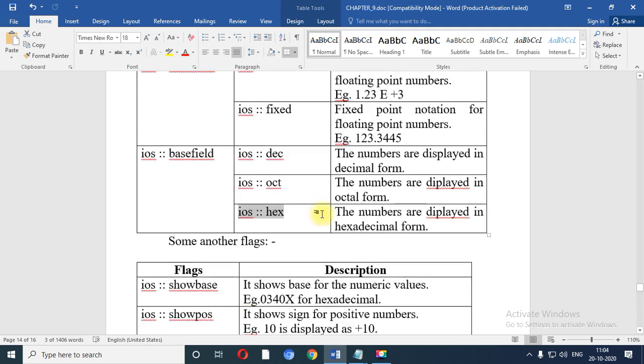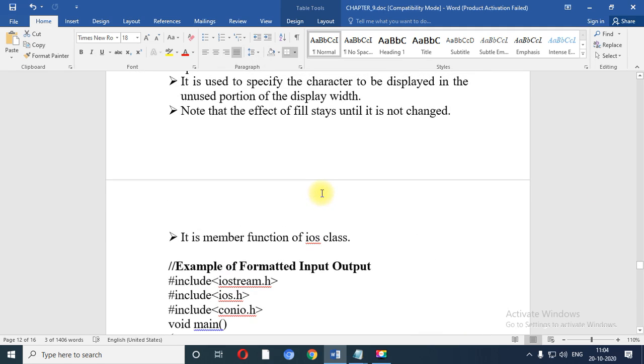So this is all from my side. This is more than enough for our today's session. In our next session we are going to learn unformatted I/O operations, and we will complete this particular unit, that is unit number 4. Thank you all.